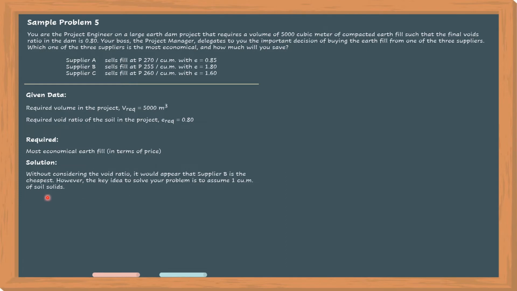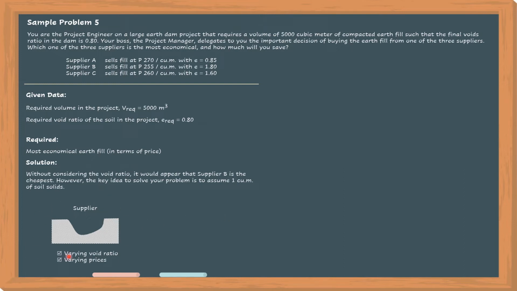However, the key idea here is to assume 1 cubic meter of soil solids. Kasi nga, we have an infinite volume of soil, and the only way to solve the problem is to consider only a unit volume. So for this problem, let's assume that the volume of solid na i-consider is 1 cubic meter lang muna.